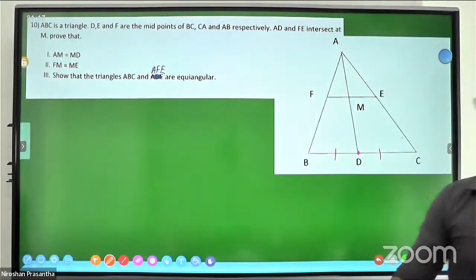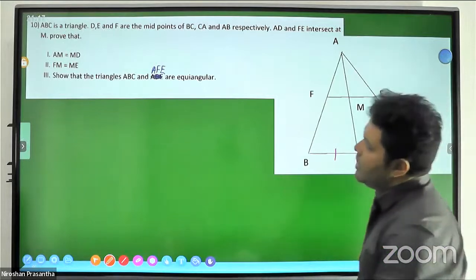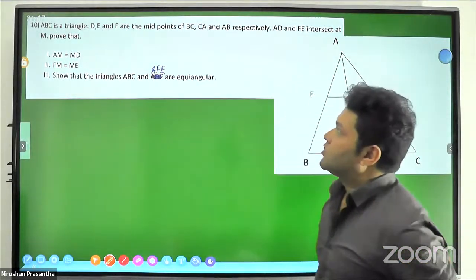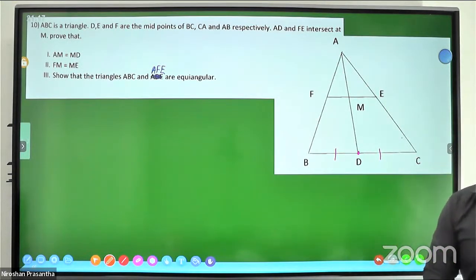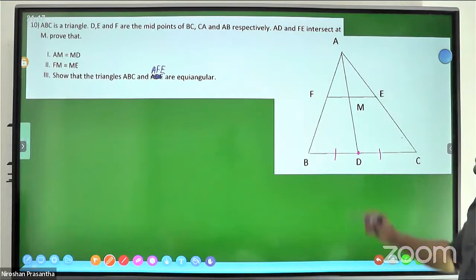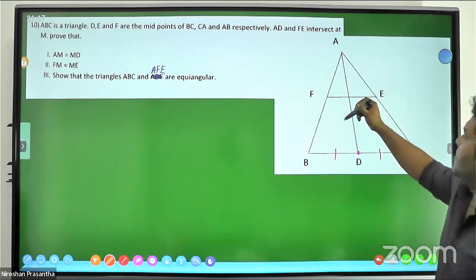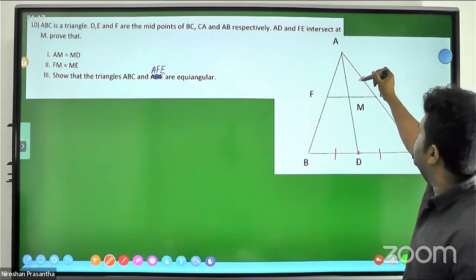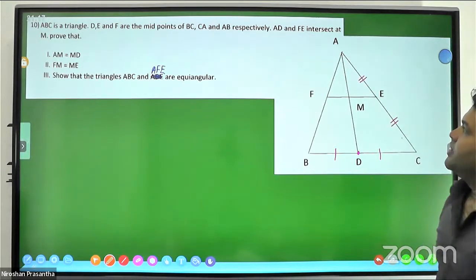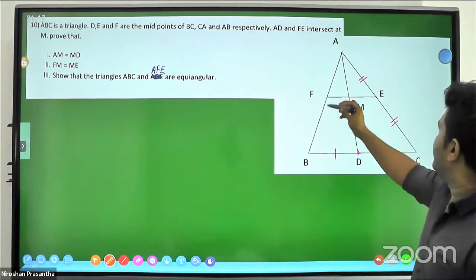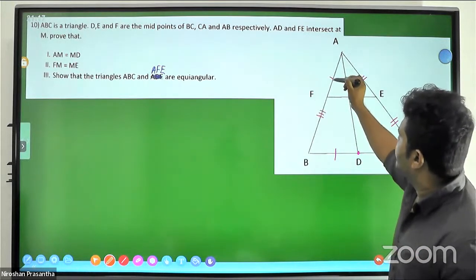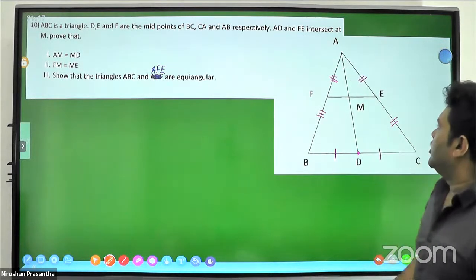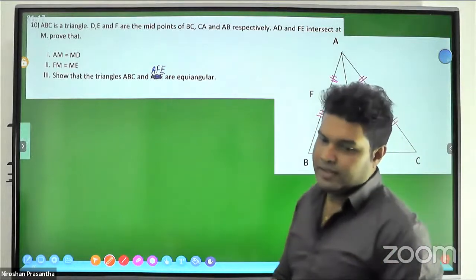Okay, now let's say ABC is a triangle. D, E, F are the midpoints of BC, CA, AB. You mark the midpoints like this.